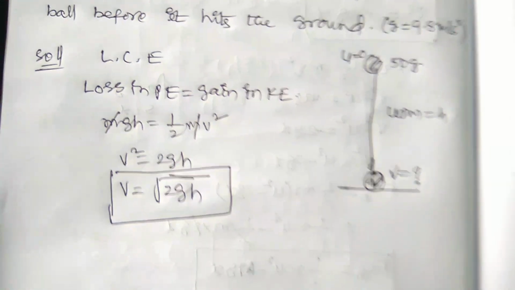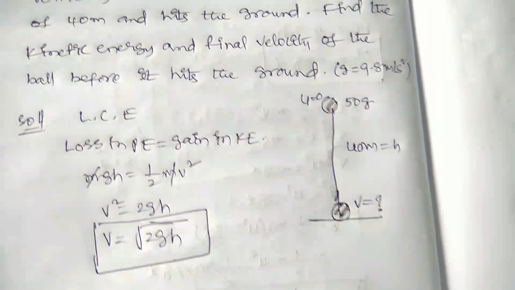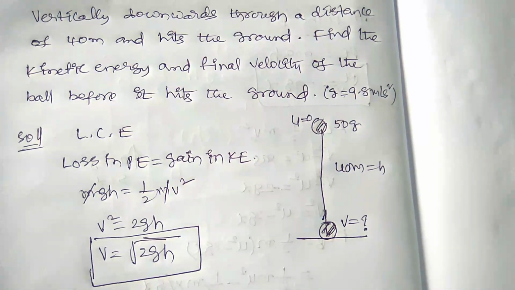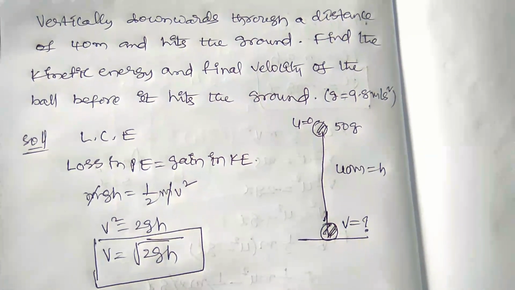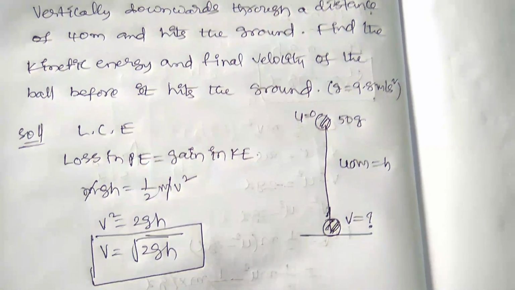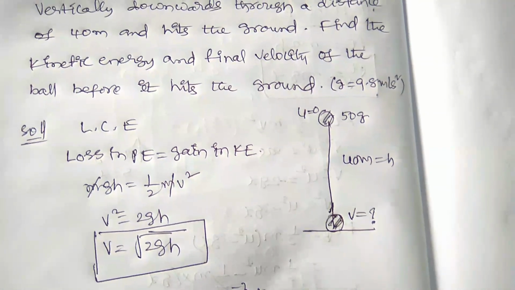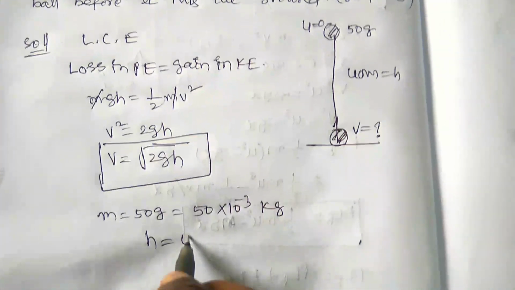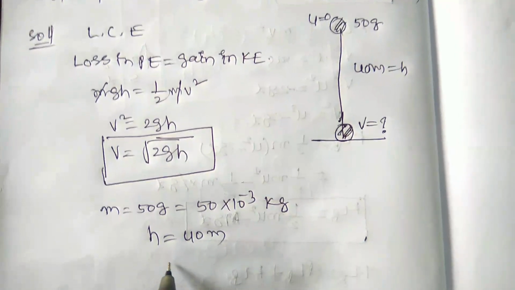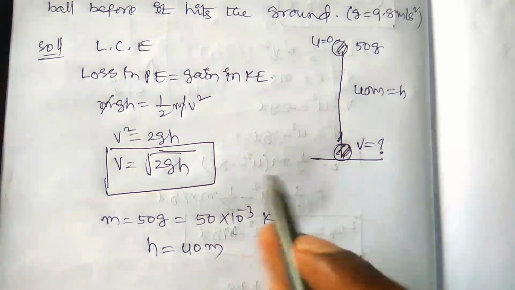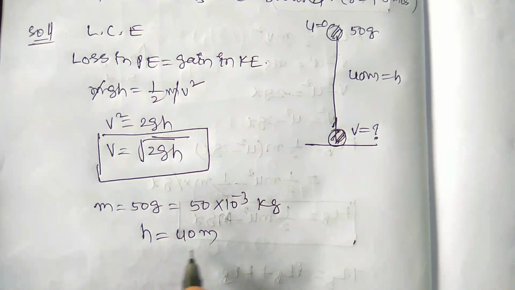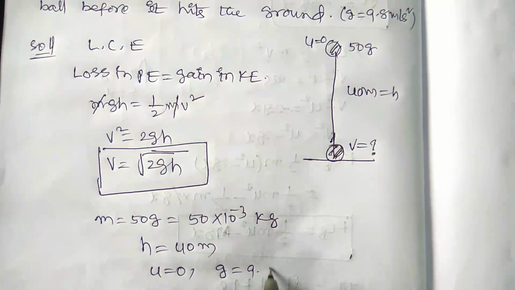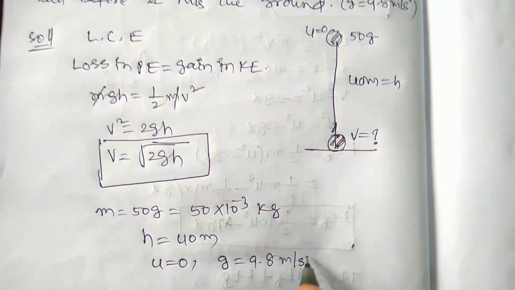And what are the factors you have? Mass is equal to 50 gram, which is equal to 50 into 10 to the power minus 3 kilogram. h is equal to 40 meter, u is equal to 0, and g is equal to 9.8 meter per second square.